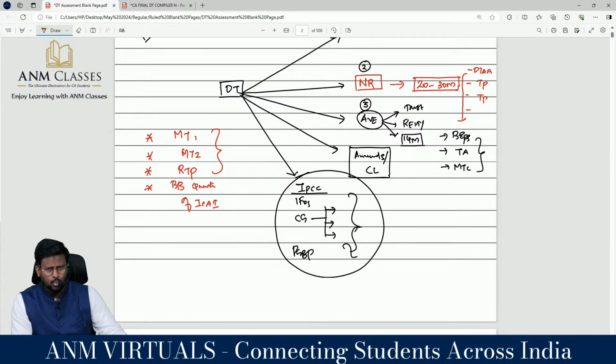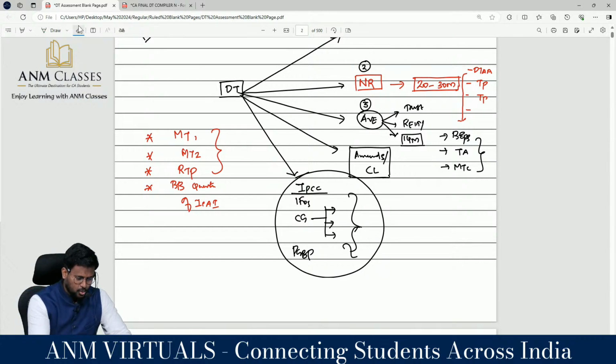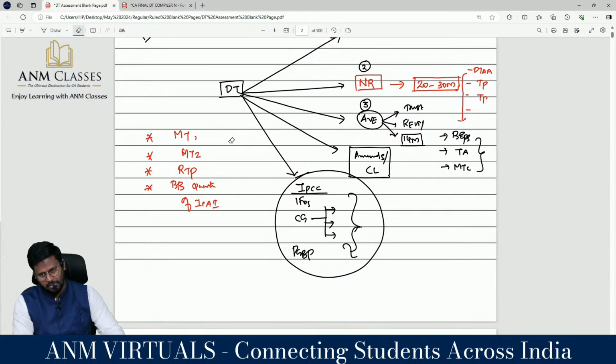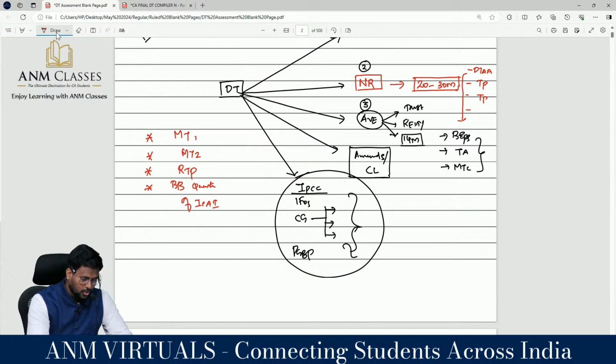I was going through yesterday the mock tests of Inter, Final and all. The majority of the questions were from the ICAI, for mock 1 and mock 2. So they will be repeating even for the examination also, because it is a new syllabus, they will be having a lenient view there. Always we used to say that a new syllabus means it will be easy for the first attempt. It's like a bonus. When a new government comes, they will give new schemes, correct? Like that with a new syllabus. So don't take a risk there.